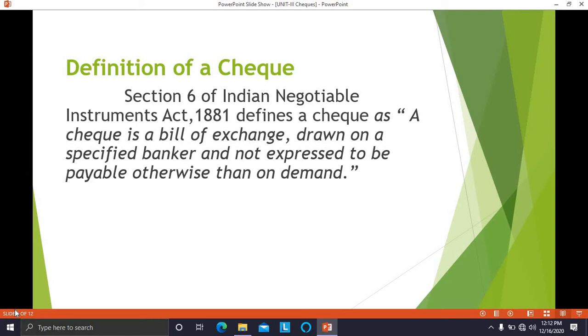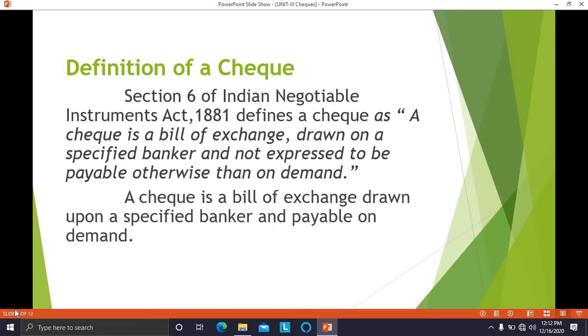So what is a check? Check is a bill of exchange drawn on a specified banker and not expressed to be payable otherwise than on demand. Check is a bill of exchange drawn upon a specified banker and payable on demand. So check is payable only on demand. Without a demand being made, the banker need not pay the particular person.